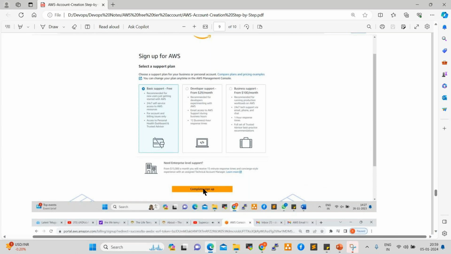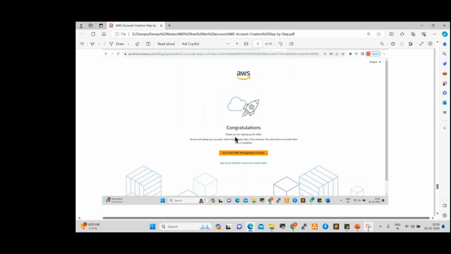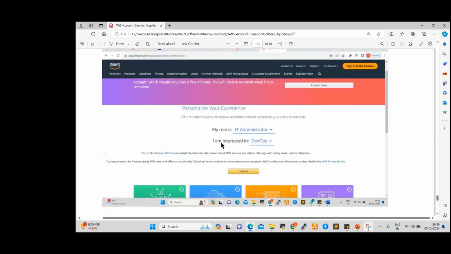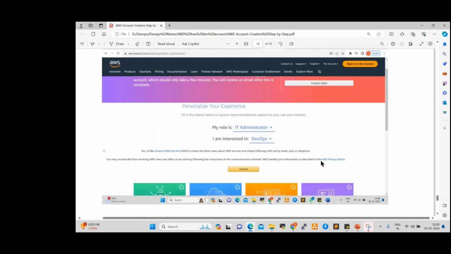Once you complete the sign up, the account will be activated. See here, congratulations, thank you for signing up for AWS. After that, one more step is there. You need to select your role and what you're interested in, whatever you want. Click on submit. Once you submit this, your account will be completely activated. It will also ask you to provide some ID proof in between. Once you provide all these things, the account will be activated.